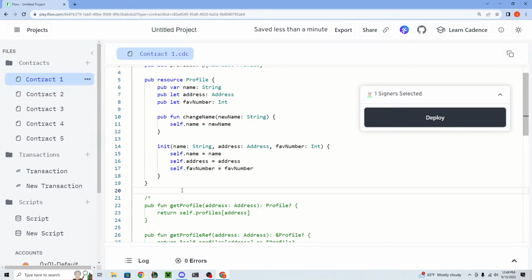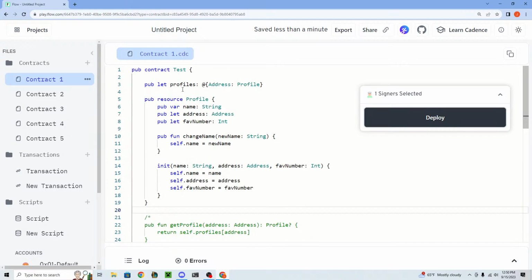OBO says, so I'm guessing if you want users to have multiple profiles, you need to make the mapping from address to... yes, exactly. But if you're a good Cadence developer, the answer is no, because you're going to use account storage instead. Ideally, you should never really be storing data like this at the contract level. You're instead going to store it in users' accounts, which I'm going to get to in a second.